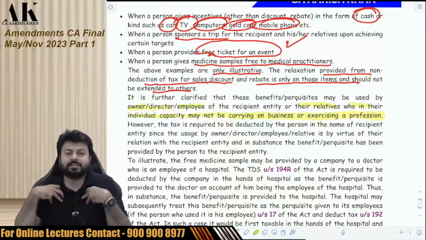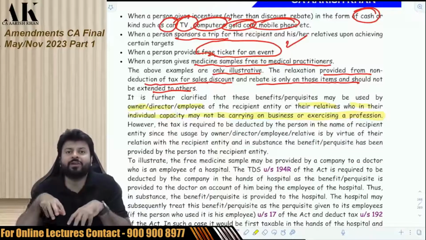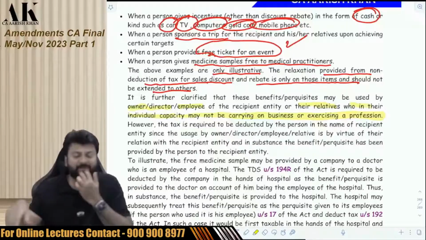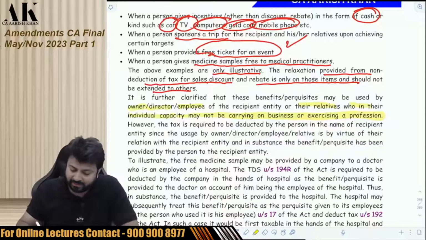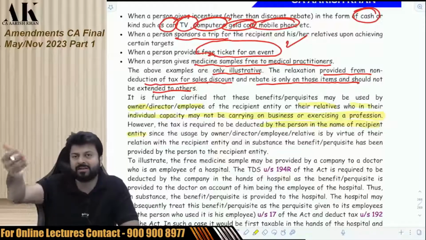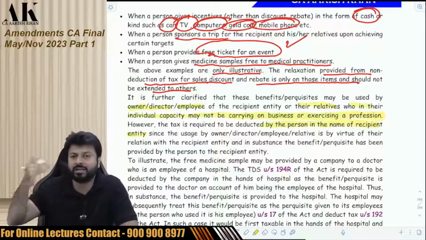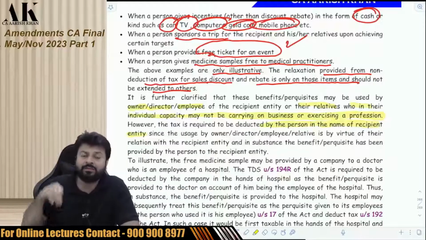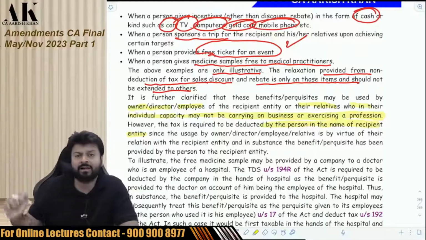Suppose my classes is a partnership firm. My partnership firm cannot take benefit. My partners can take benefit. That's what they are saying. However, tax is required to be deducted by the person in the name of the recipient entity. So I have to deduct TDS in the name of Reliance Industry, in the name of the partnership firm, in the name of the company, not in the name of Mukesh Ambani, even though the benefits are taken by Mukesh Ambani, Nita Ambani.